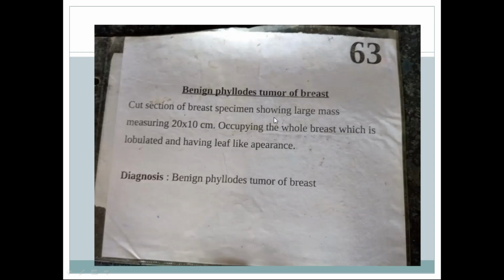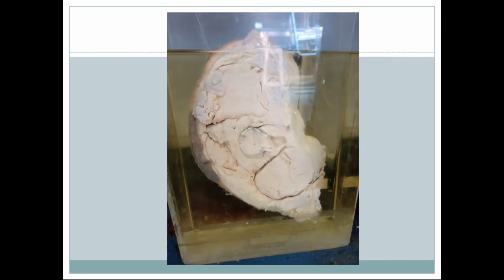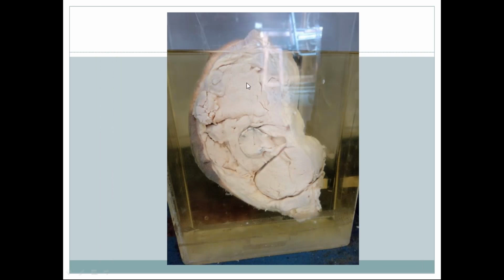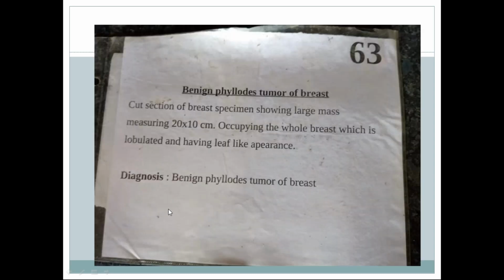This is a cut section of a breast specimen showing a large mass measuring 20 by 10 centimeters, occupying the whole of the breast. It is lobulated, see, one lobule here, another lobule here, and has a leaf-like pattern with areas of necrosis. Diagnosis: benign phyllodes tumor of the breast.